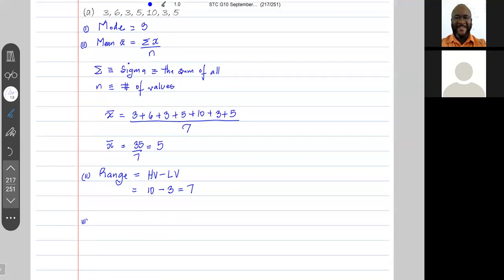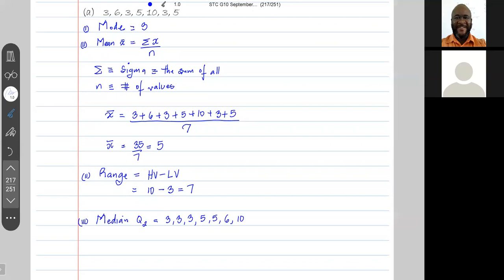Now let's go for the median. The symbol for median is Q2. The median is the middle value when the values are arranged in ascending order. So in ascending order, we have 3, 3, 3, then 5, 5, then 6 and 10.